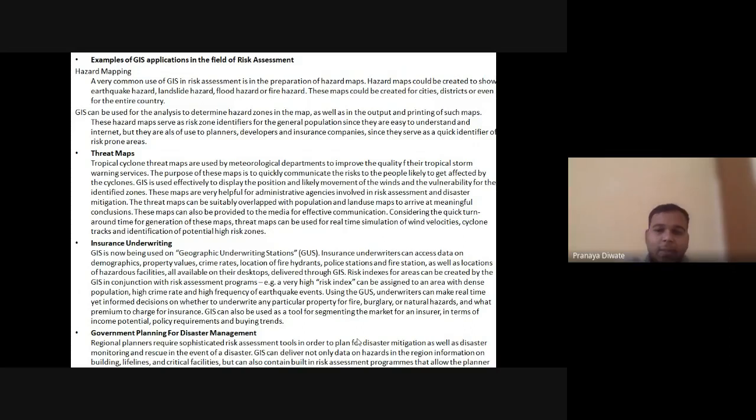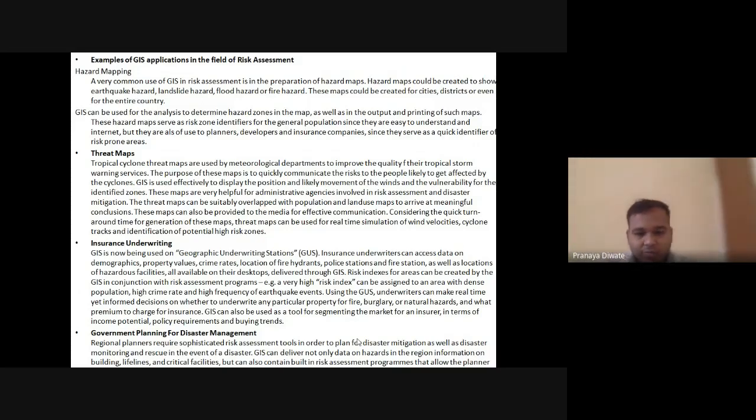So what the GIS threat map can do: these maps are very helpful for administrative agencies involved in risk assessment and disaster mitigation. The threat map can be suitably overlapped with the population, and it allows communication of this data to the people who are going to be affected by it.